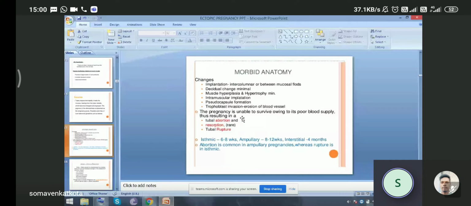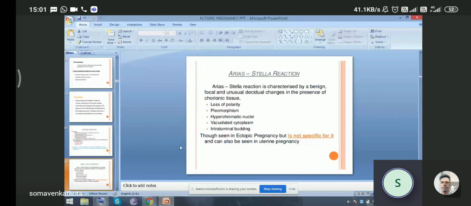In tubal abortion, resorption may happen, which is very rare, and the most common outcome is tubal rupture. If the pregnancy occurs in the isthmic portion of the tube, it survives up to 6 to 8 weeks, in the ampullary region about 8 to 12 weeks, and interstitial about 4 months. So the longest is the interstitial ectopic pregnancy. Abortion is common in ampullary pregnancies, whereas rupture is in isthmic. So the most common tubal rupture is seen in the isthmic region.